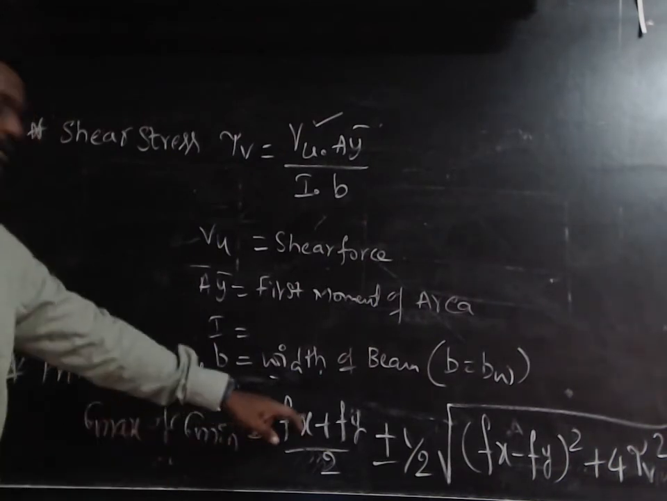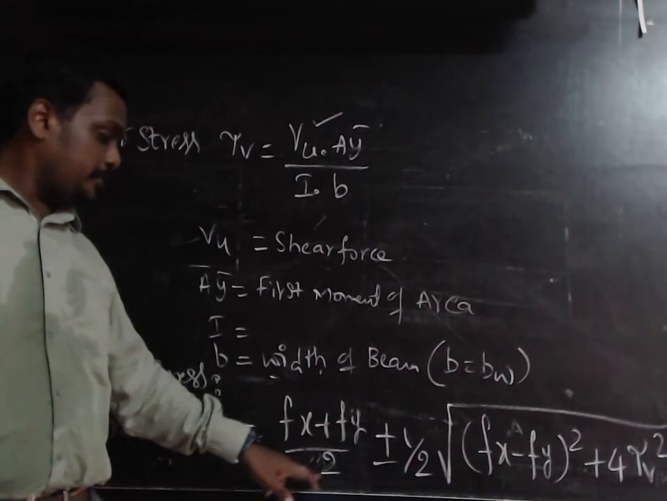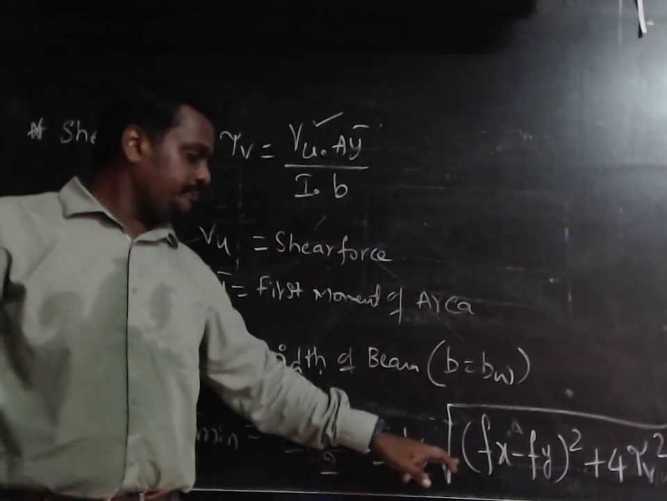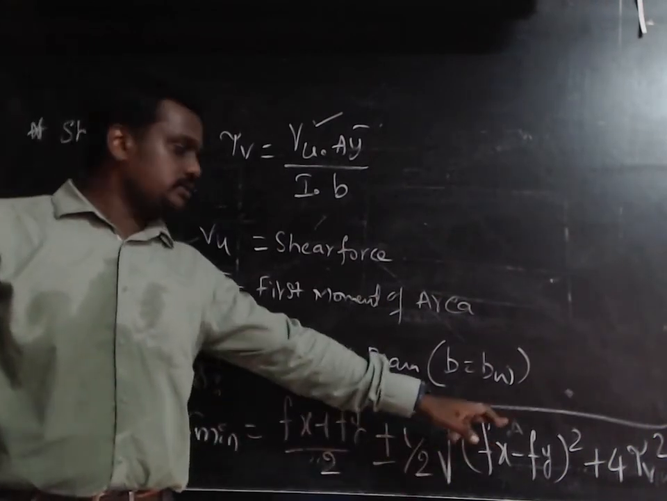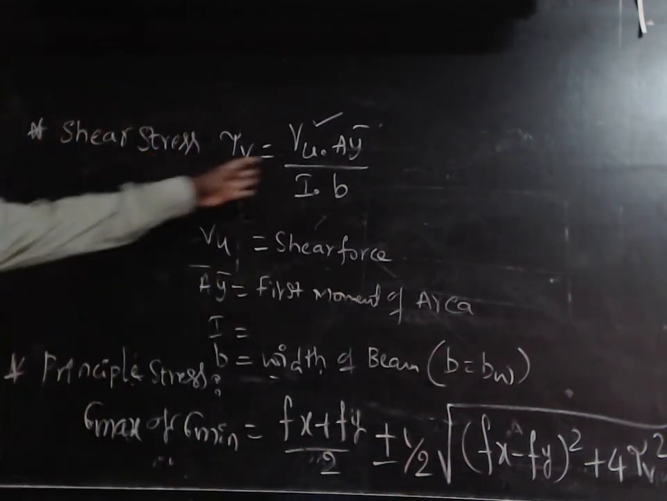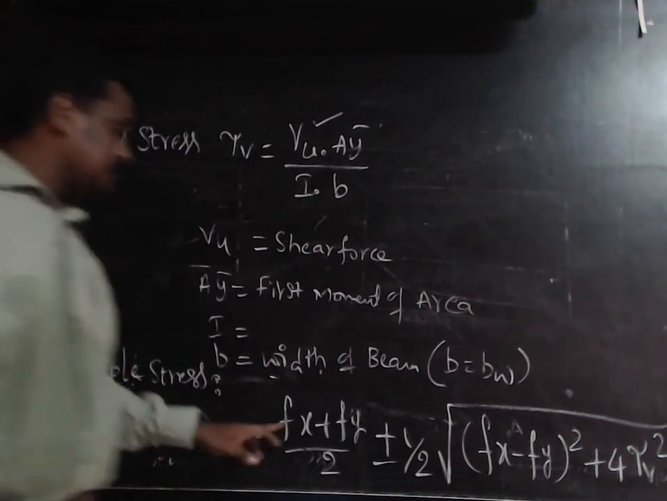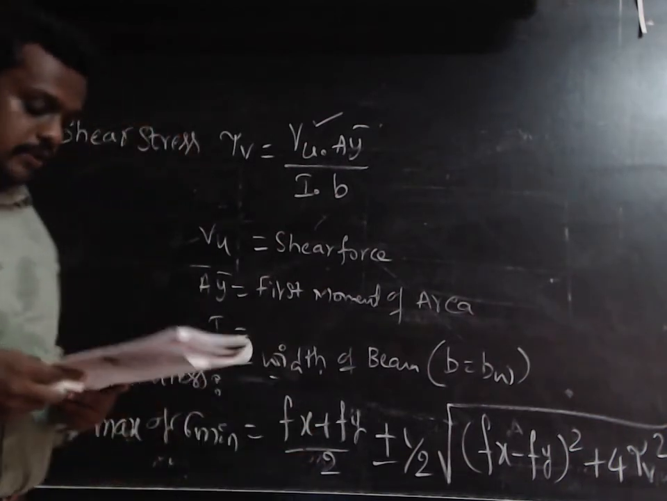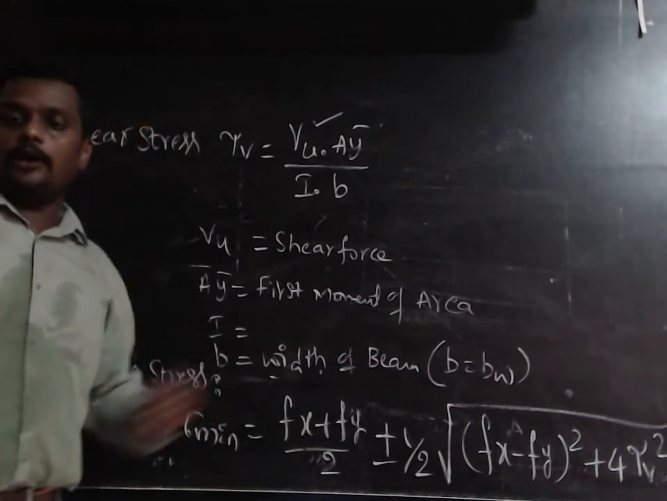Sigma max or sigma minimum is indicated as the principal stresses. That should be calculated by using the formula (fx plus fy) divided by 2 plus or minus 1 by 2 into square root of (fx minus fy) whole square plus 4 times tau v square. Where tau v is the shear stress, that should be calculated by using the earlier formula, and this fx and fy. Okay, where fx is the horizontal pre-stress.